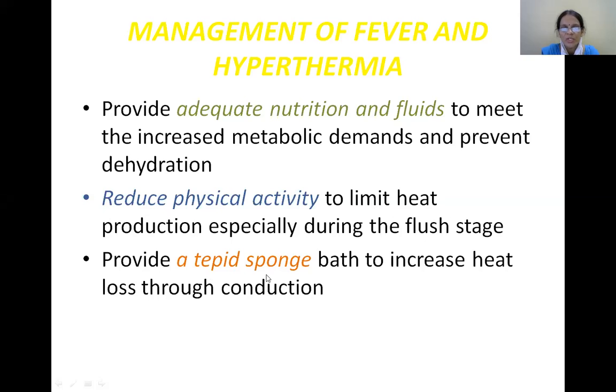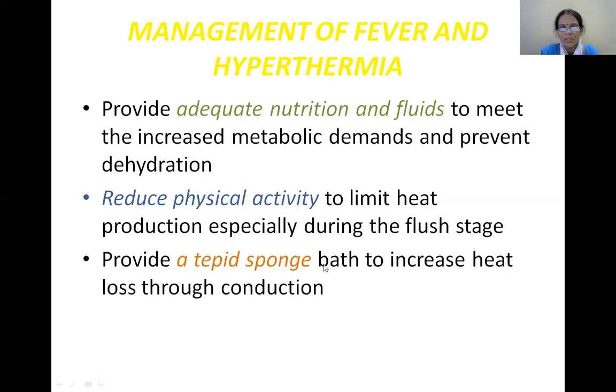So provide a tepid sponge bath to increase the heat loss through conduction. This sponging is very important. This provides most of the cooling. So body temperature returns to normal by this method by about 1 degree Fahrenheit. So this is the immediate measure which has to be followed.